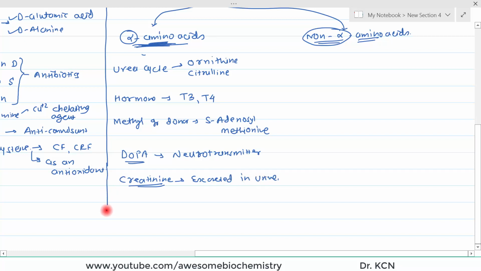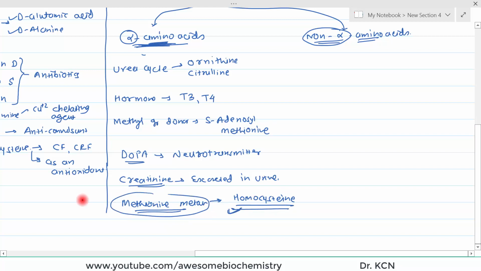And certain non-standard L alpha amino acids can also appear as an intermediate in certain amino acid metabolism. Suppose you see the methionine metabolism. In methionine metabolism, as an intermediate product, a non-standard L-alpha amino acid occurs, that is homocysteine. This is the example of a non-standard L-alpha amino acid which occurs in the methionine metabolism. Remember, methionine is the standard amino acid.